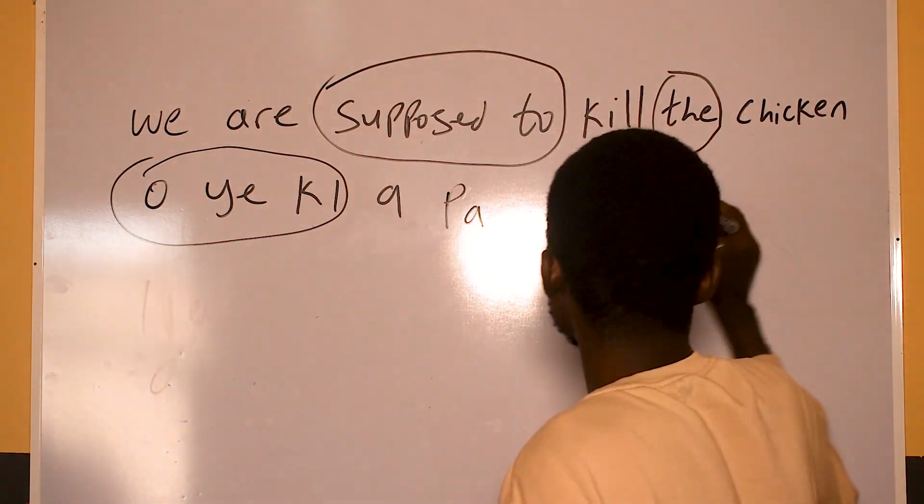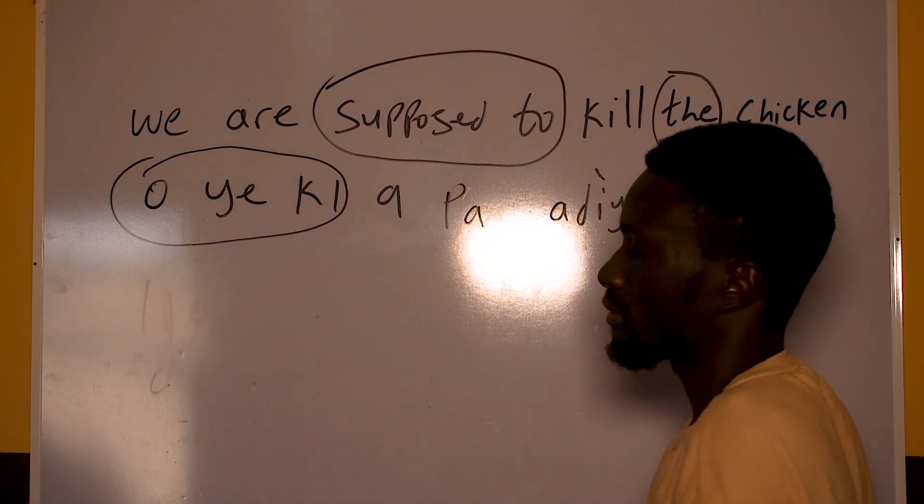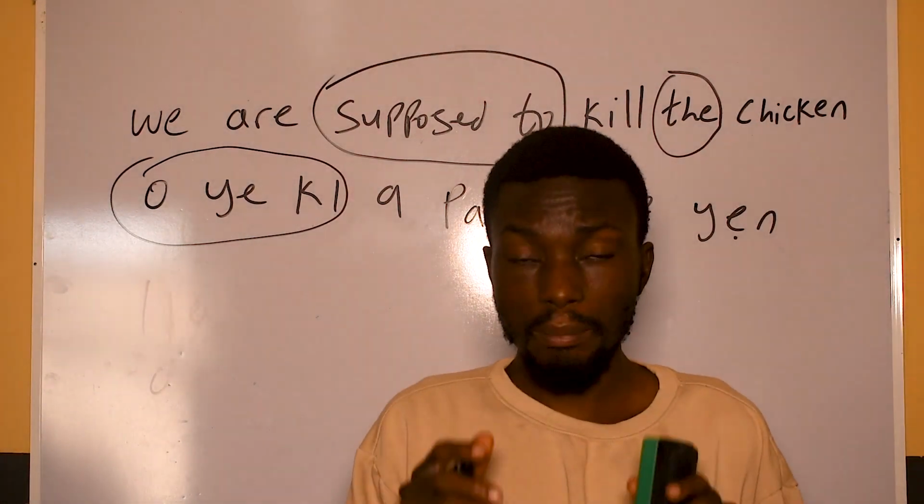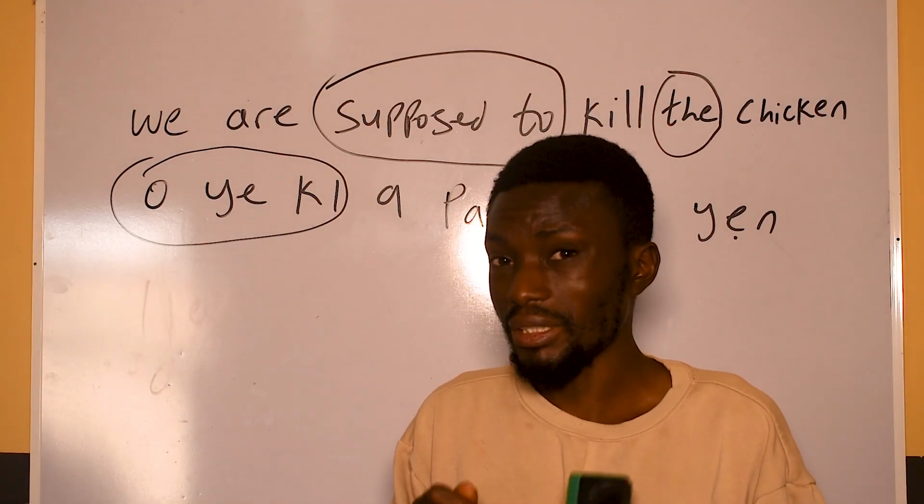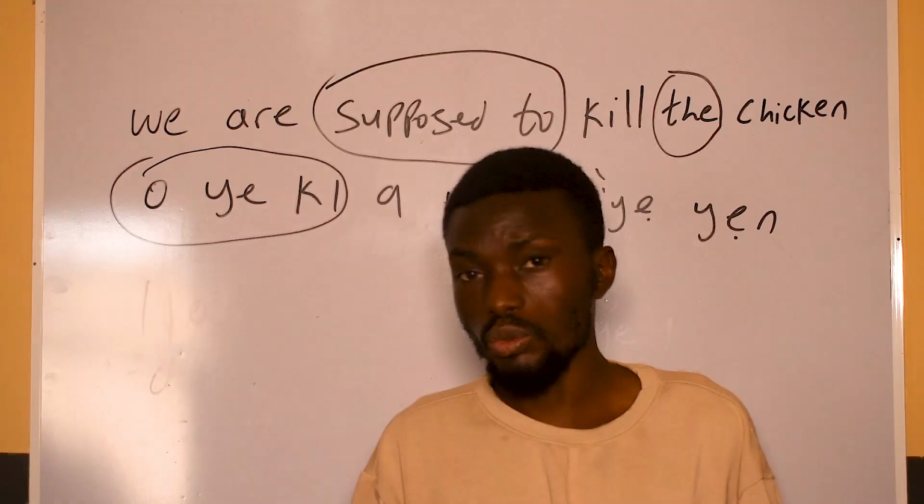So oyeki a pa adìyẹ yẹn. Yẹn is "the". Oyeki a pa adìyẹ yẹn. So this one we are talking about a particular chicken. And yẹn is like "the" or "that" in the Yoruba language.